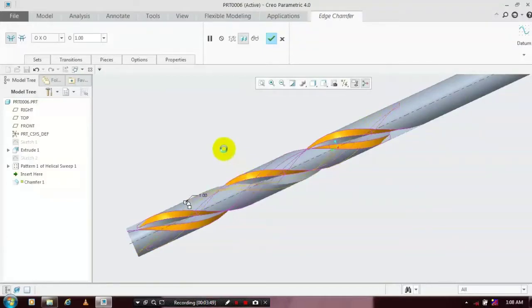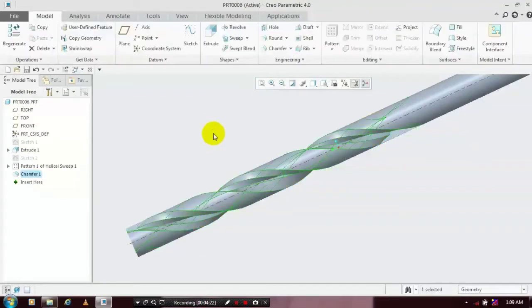Select the edges one by one. Make sure your dimension type is D1 and D2. Give the dimensions for D1 as 1 mm, D2 as 2 mm. After that, just click OK. Now the chamfer is successfully applied for the drill bit.